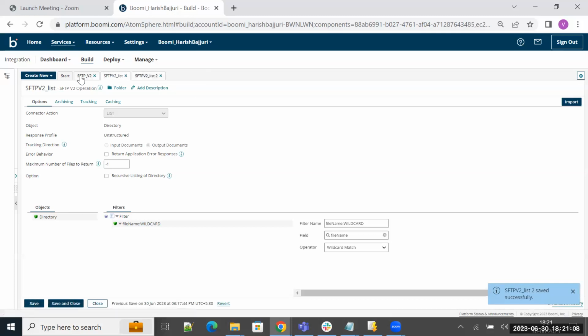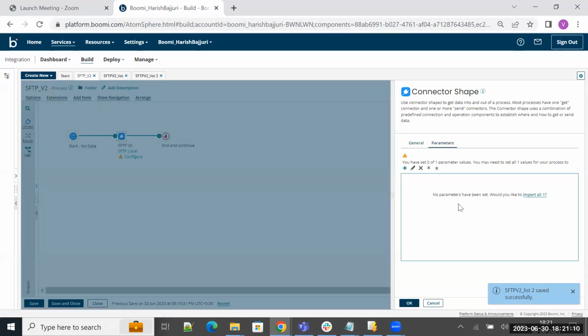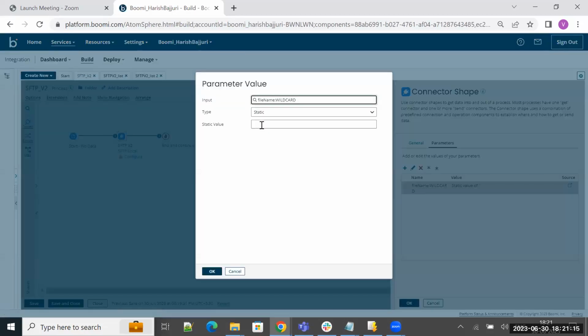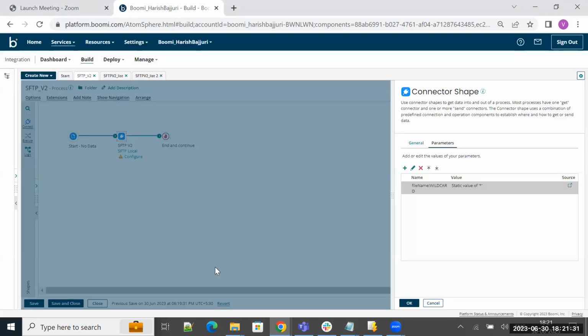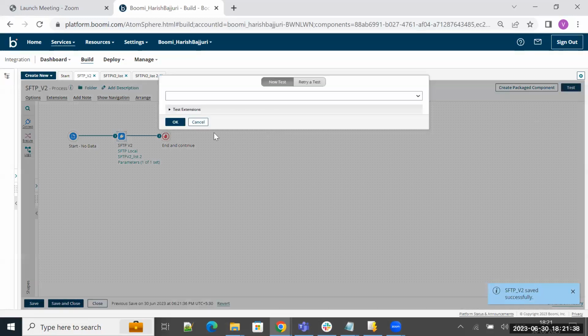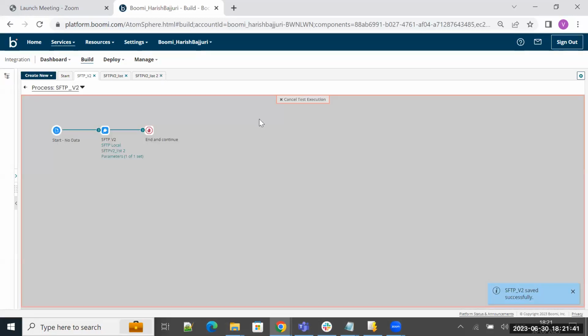Once this is done, you can go to the parameters section. I'm supplying a star here. This is the input parameter for my filter condition. The star will match all the files, and it will list all the file metadata. We'll have to click on OK. Once this is done, let's try to execute the process.